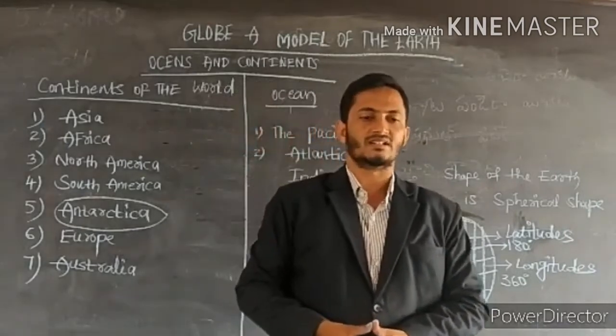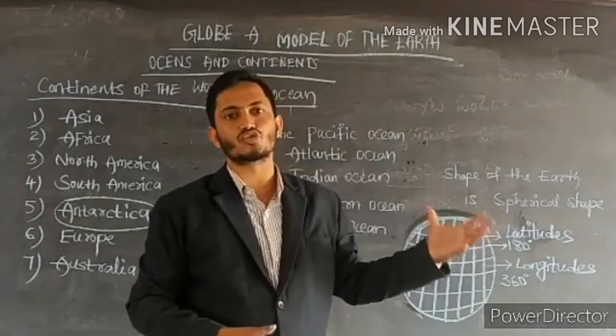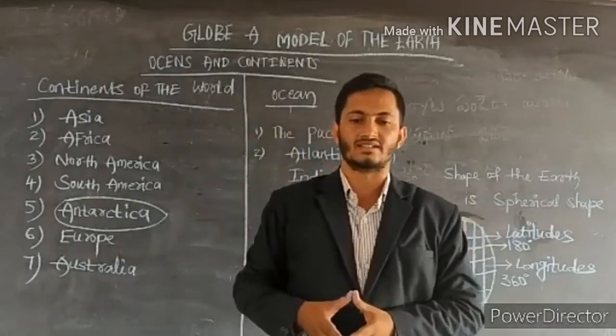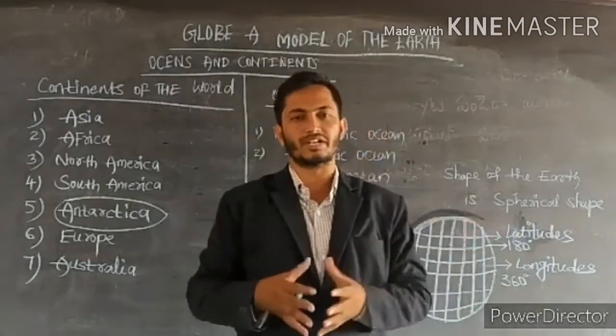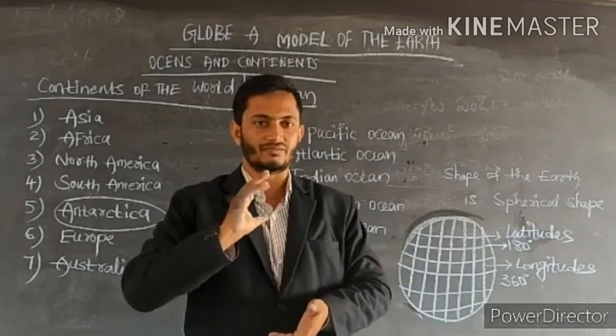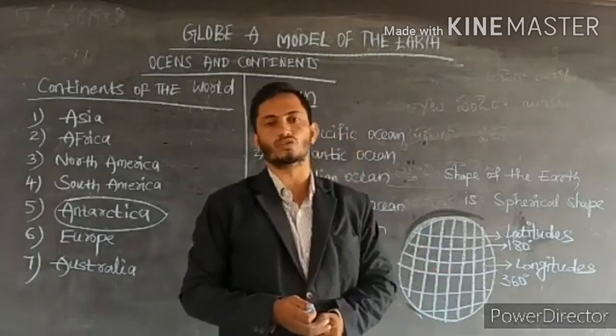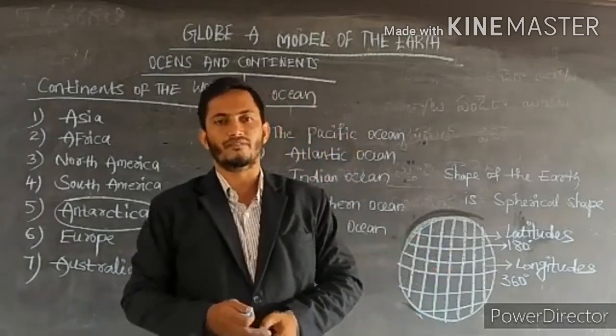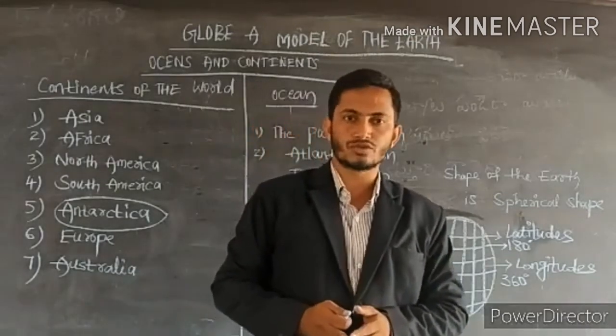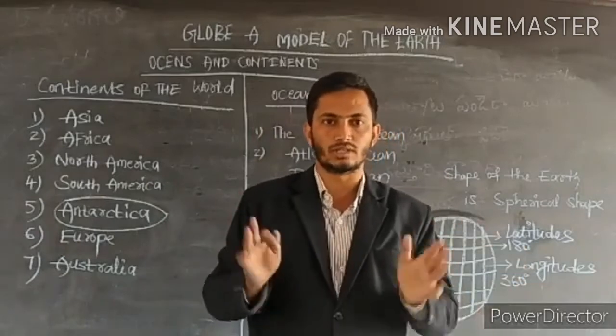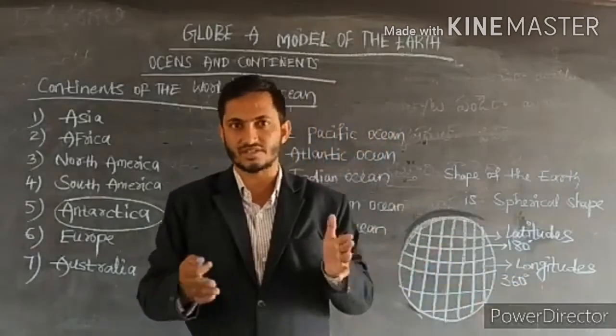So these imaginary lines show us the complete geographical information, like we can identify what is the usage of latitudes and longitudes on the globe. We can identify time zones, we can point out the regions.